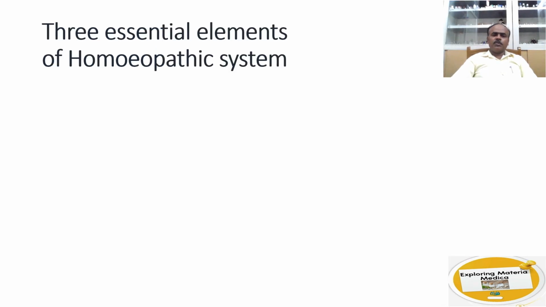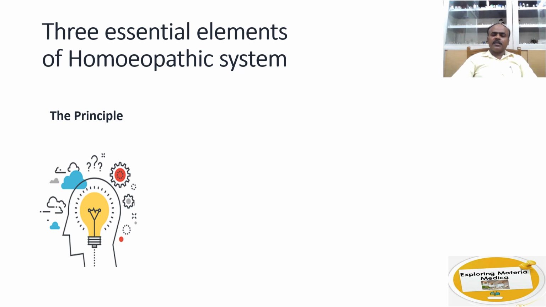As we all know, homeopathy is based on three essential elements. The first one is the principle of homeopathy. When Hahnemann was translating Cullen's Materia Medica, he found a sentence saying that Cinchona cures malaria because it is bitter. But bitterness cannot treat malaria. So he took the decoction on his own and found that he could produce symptoms of malaria. And when the same decoction was given to people suffering with malaria, it removed the disease in them. So he experimented this on himself, his followers, healthy human beings, and also on sick individuals, by which he came to the conclusion of like cures like, which he called the law of similars.